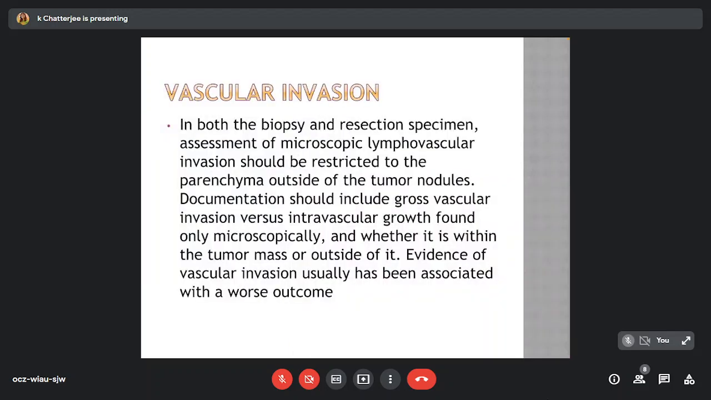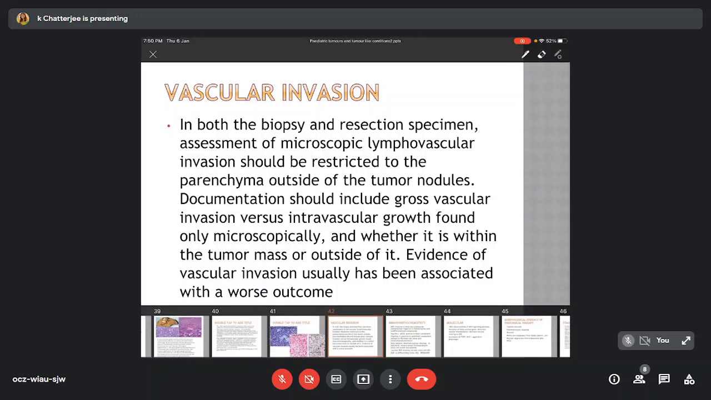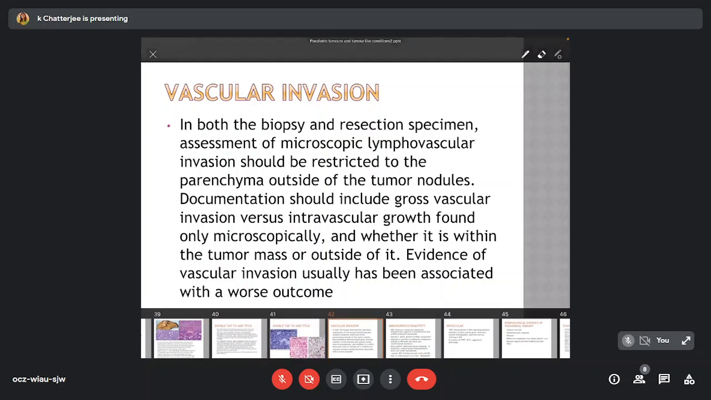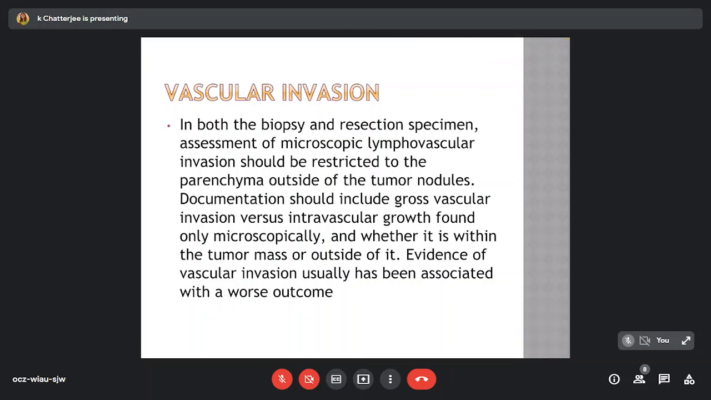In both biopsy and resection specimens, the assessment of microscopic lymphovascular invasion should be restricted to the parenchyma outside of the tumor nodules. Documentation should include gross vascular invasion versus intravascular growth found only microscopically, and whether it is within the tumor mass or outside of it. Evidence of vascular invasion usually has been associated with a worse outcome.